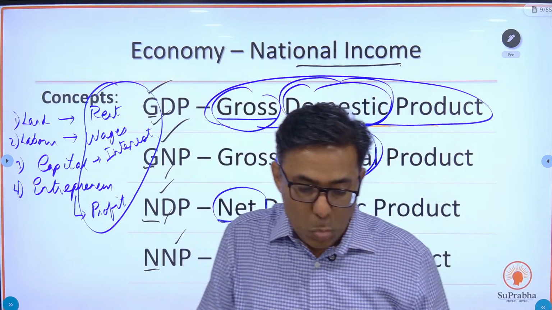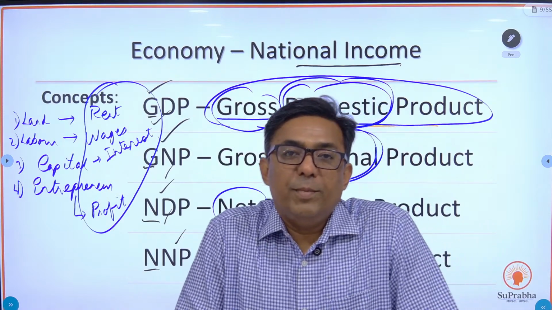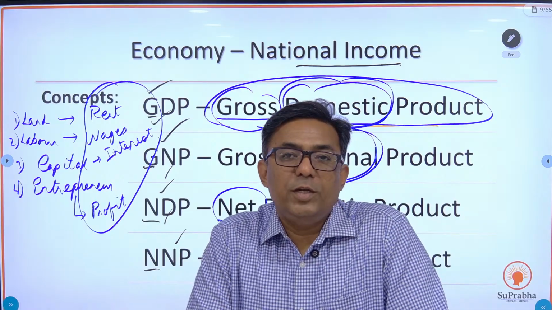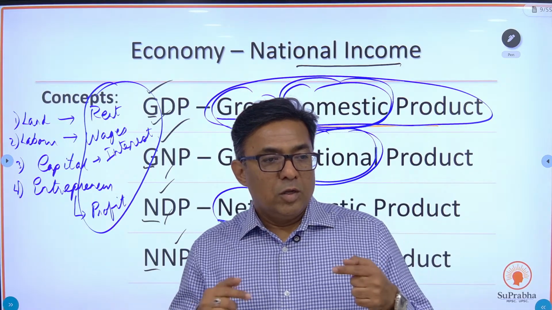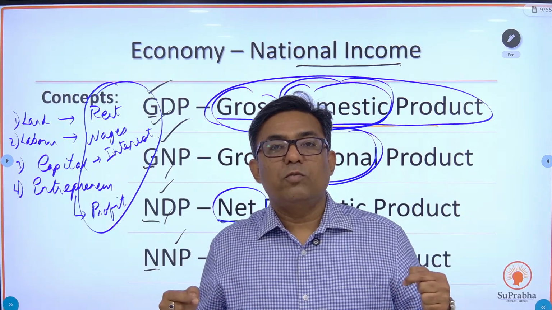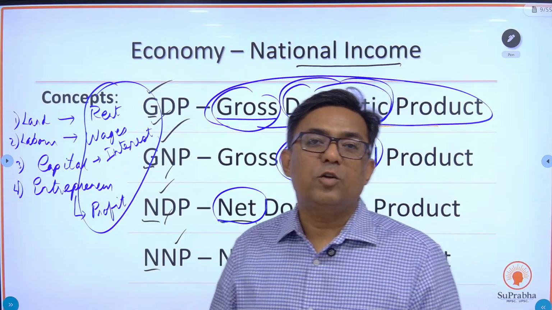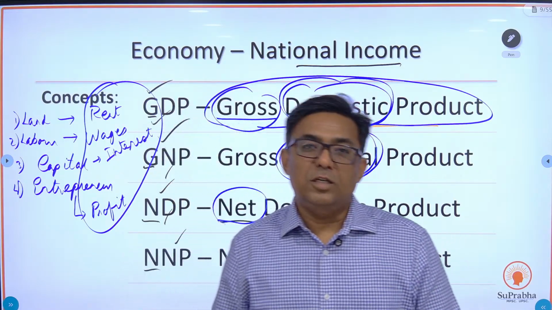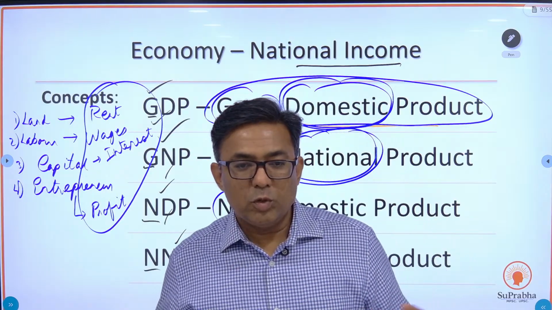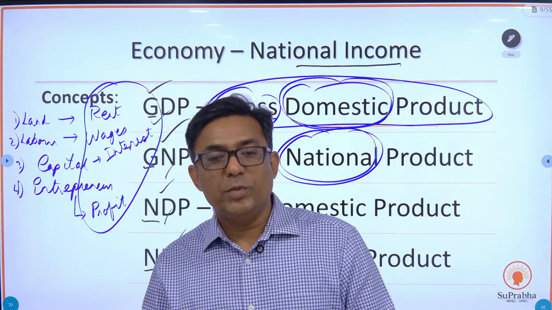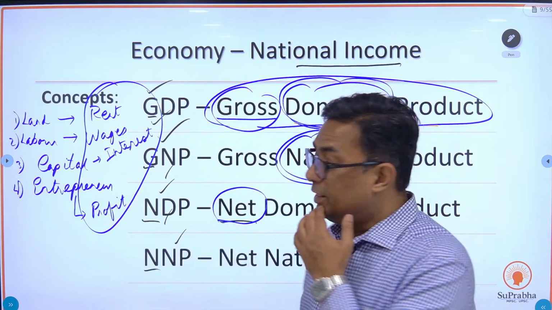Now, coming back to a basic definition, what is GDP, gross domestic product? The sum total of all the goods and services produced within the domestic territory of a country is known as GDP.